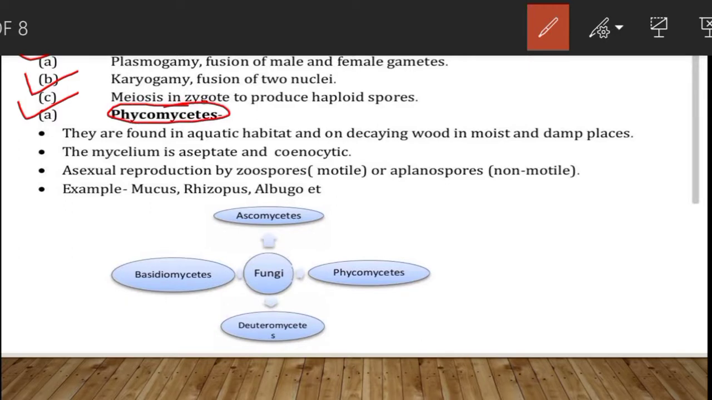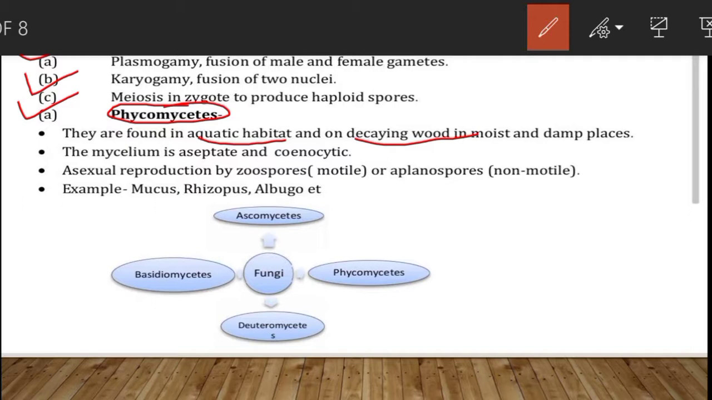The members of Phycomycetes are found in aquatic habitat and on decaying wood, in moist and damp places, or as obligate parasites on plants. Obligate means compulsorily they require a specific plant, right? If there is no plant, they will not be able to survive. So they are called obligate parasites, right?